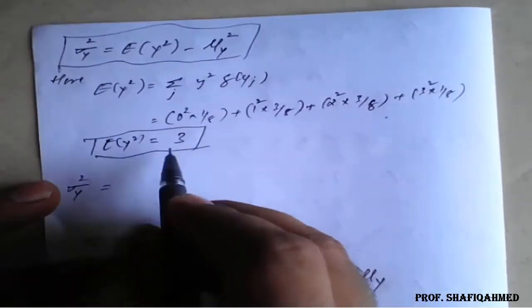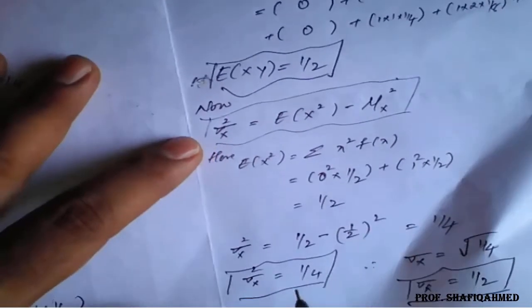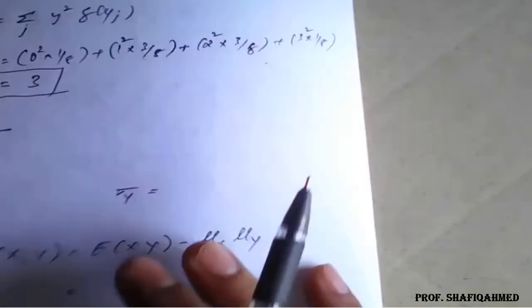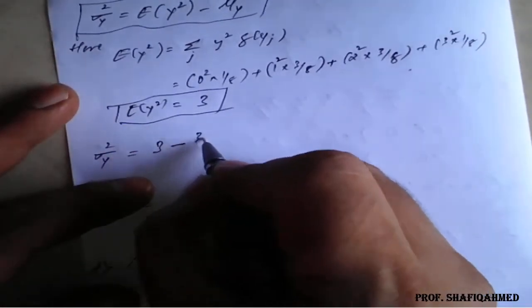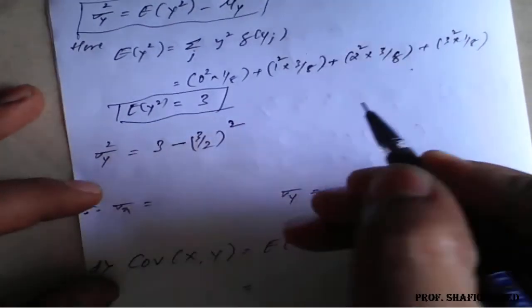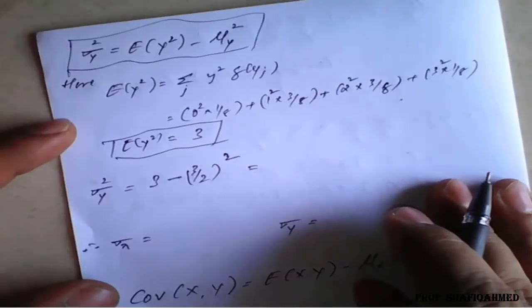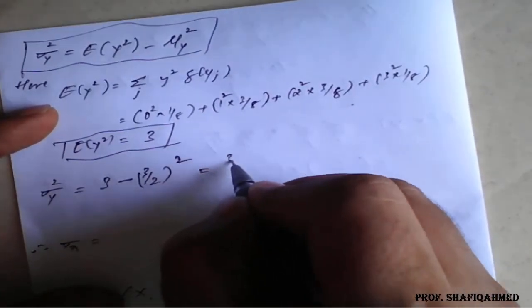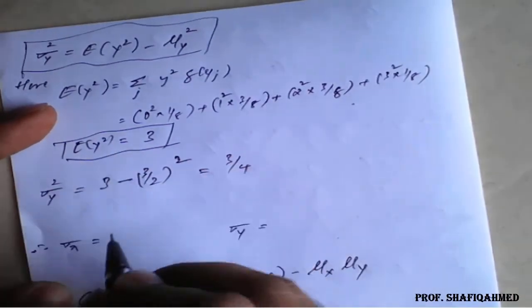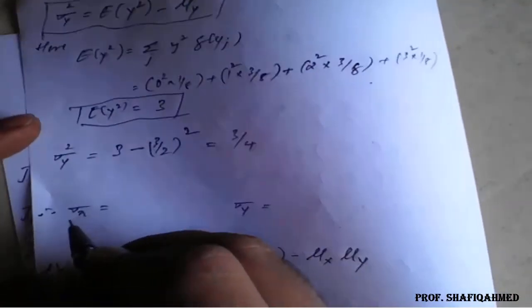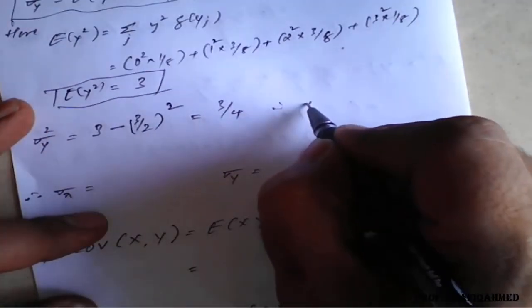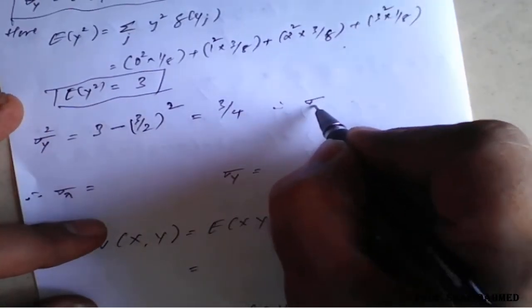So the expectation of y square is 3 minus mu y, which we got as 3 by 2. We have to square it, that is 3 by 2 whole square, which is nothing but 3 by 4.